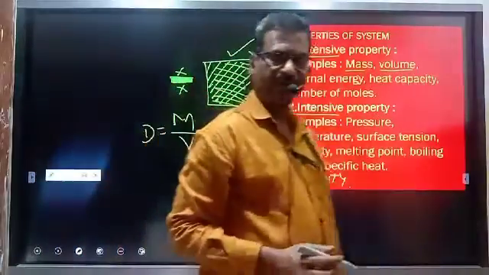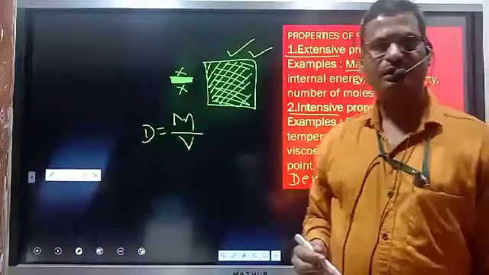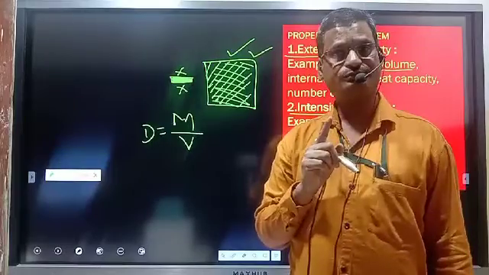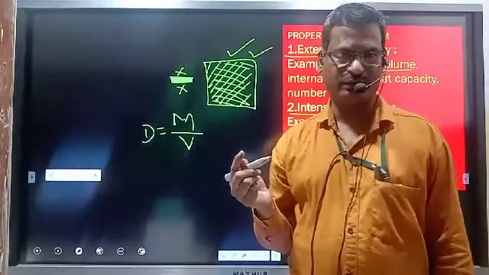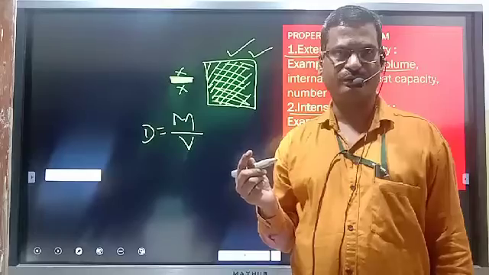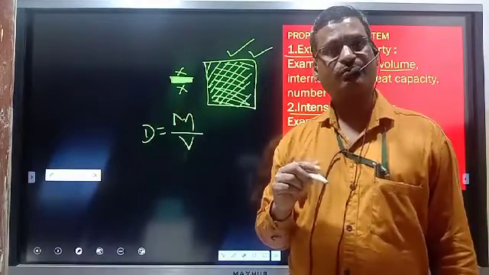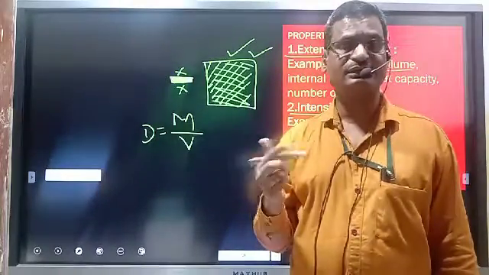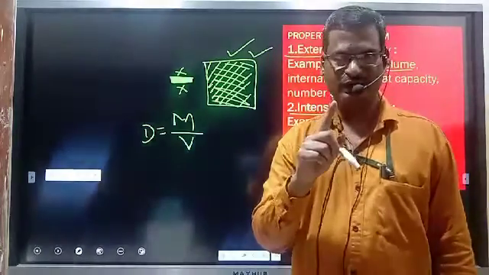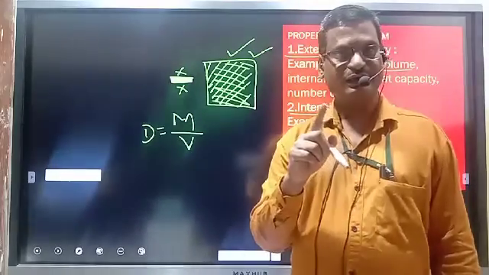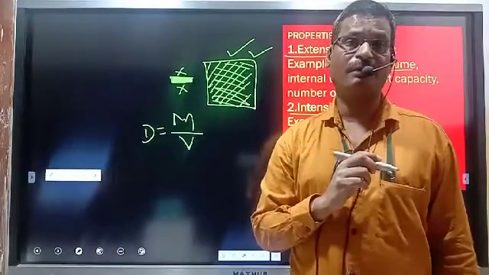If we take the density of water from 1 liter, it is 1 gram per ml. If we take the density of water from 100 liters, there also the density is 1 gram per ml. Means density is independent of the amount of matter.